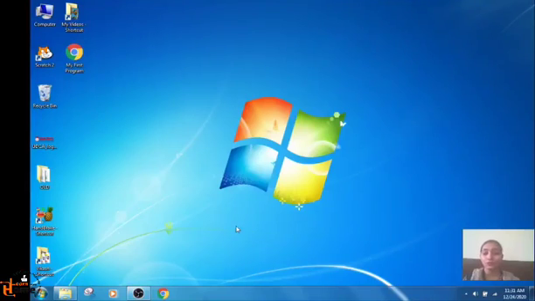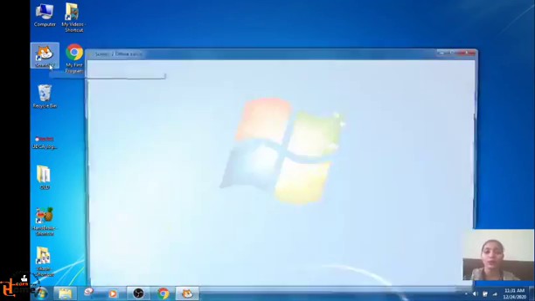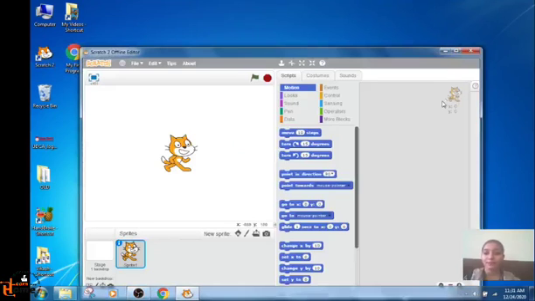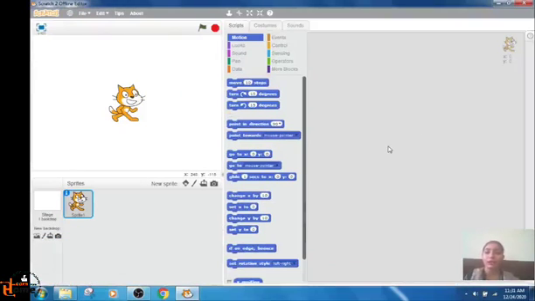Okay, let's start. So this is the desktop and I have an icon on the screen for Scratch 2. You know, now we are working on Scratch 2. When I double click, the Scratch window will open. Let's maximize it.